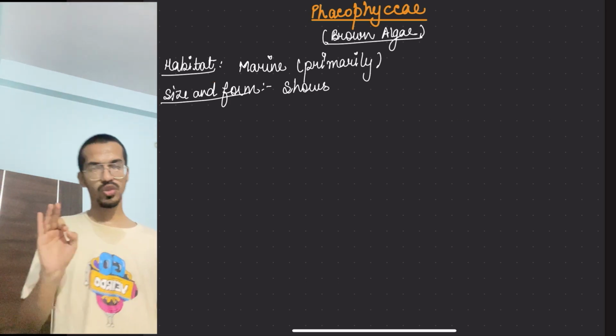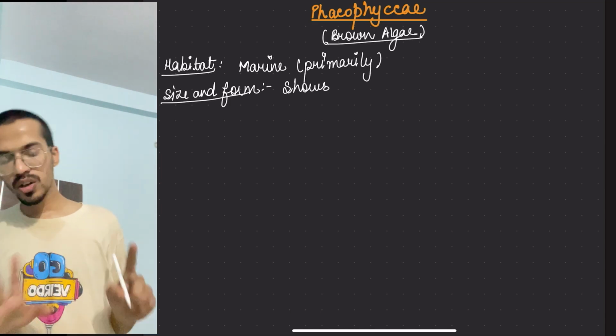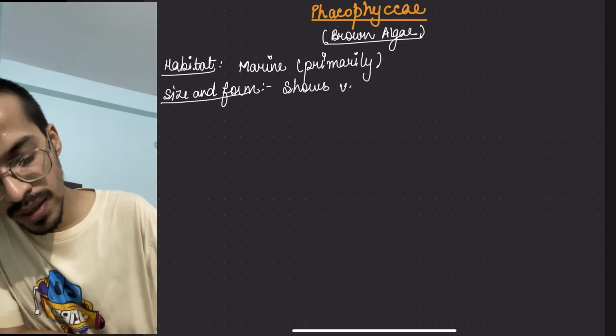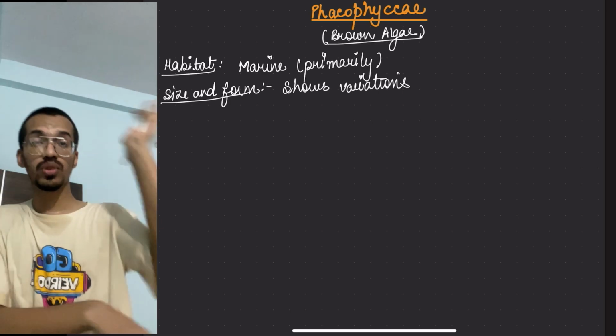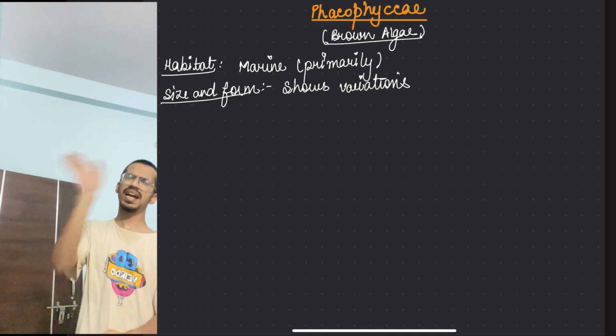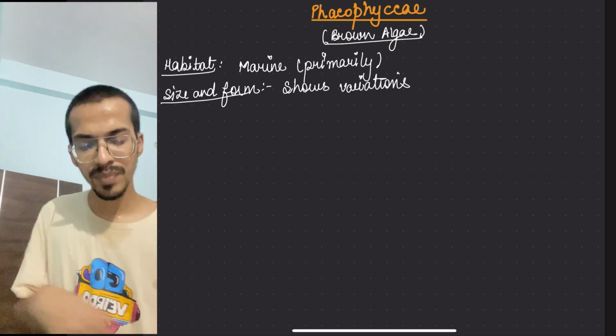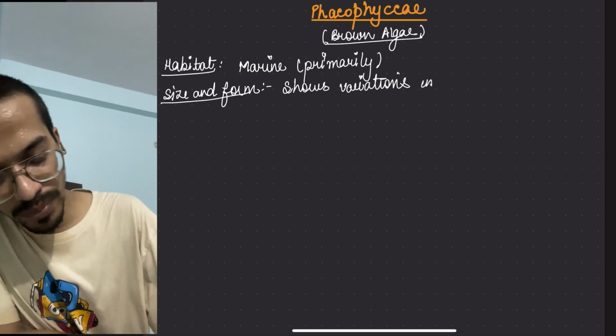No, they don't have any unicellular forms. Unicellular forms are only present in Chlorophyceae. So they show variations. I forgot to tell you about the examples, more on that topic we will do in the end, that is economic importance. So it shows variations in body form.